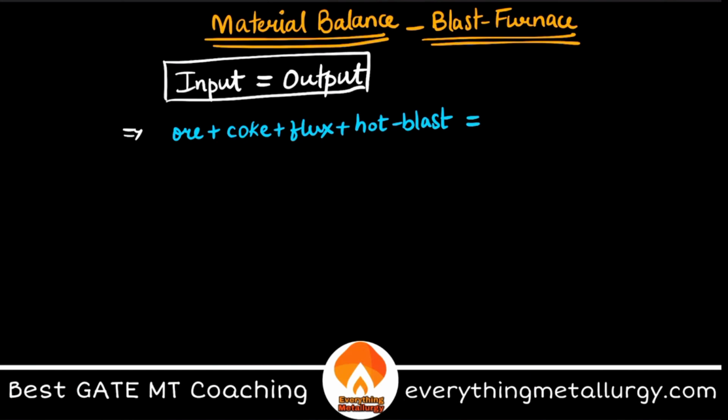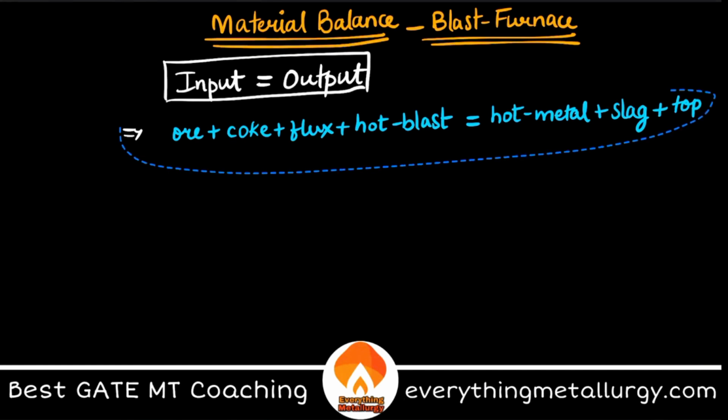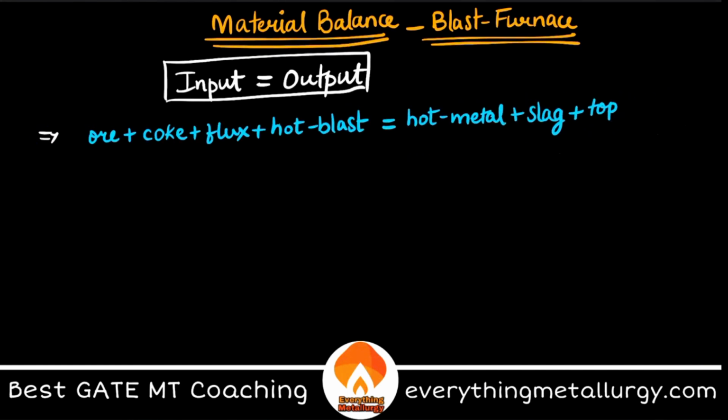And what is the output? Main outputs are my hot metal, that is the liquid iron, plus slag. Slag is another liquid which contains all the impurities. Also you have top gases. What is top gas? Top gas is nothing but the gases that are generated, they flow up to the top and are collected there. So this is an equation: inputs equal to outputs.